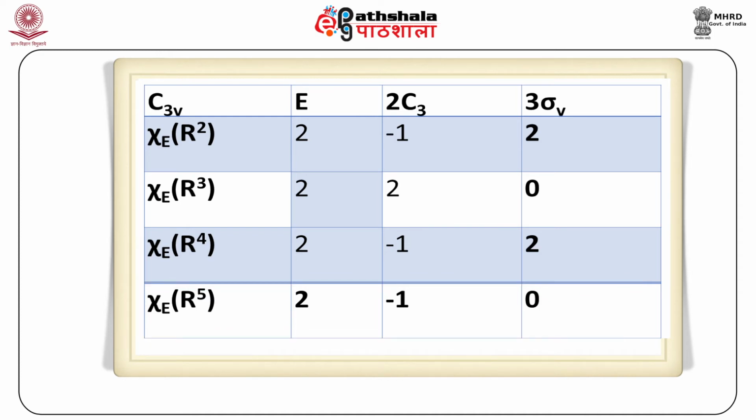That is, by using this table I can go up to overtone up to 4. Similarly, we can have this type of table for other point groups also.